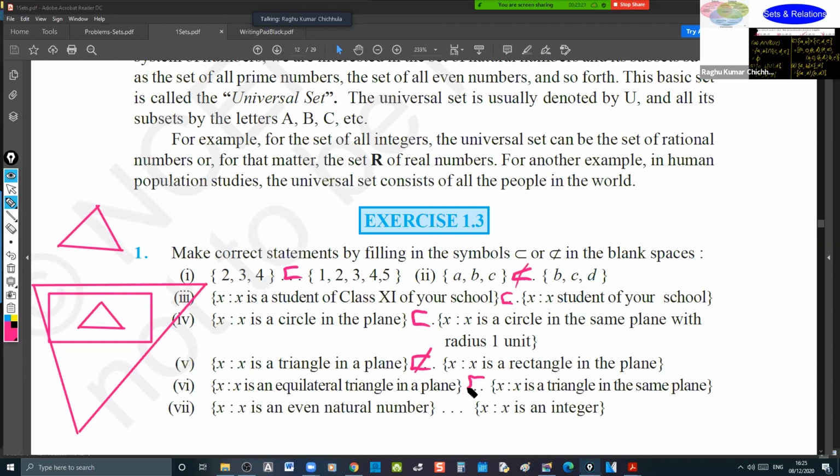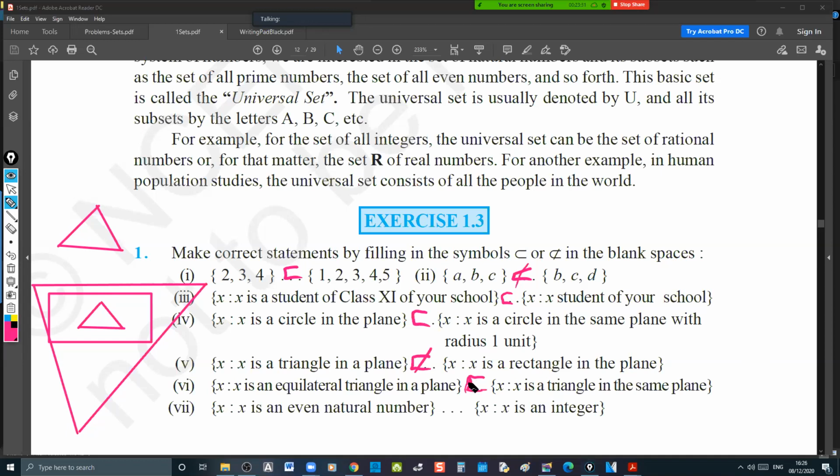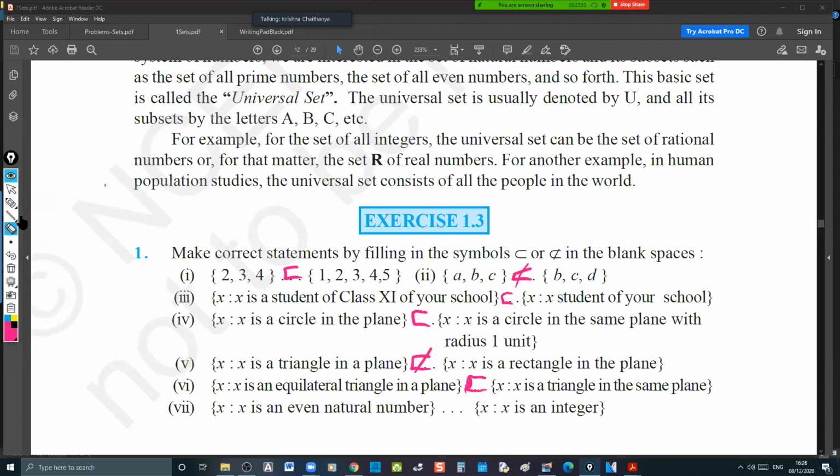Maurya, you tell me. Let us discuss this. Don't take my answer for granted. Sure, sir. So even I feel it's a subset. Chaitanya has to justify this. Yes, sir. But don't we see that this case is similar to the last case? We can still assume the equilateral triangle and a scalene triangle or an isosceles triangle or whatever is a different shape. That they are different shapes.